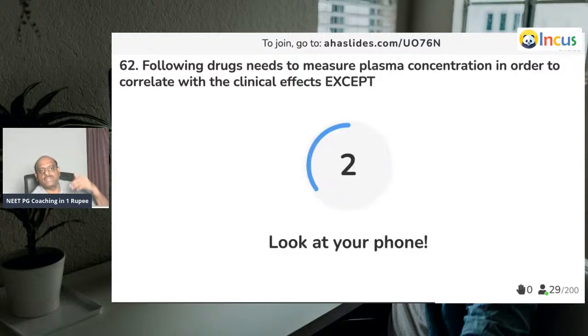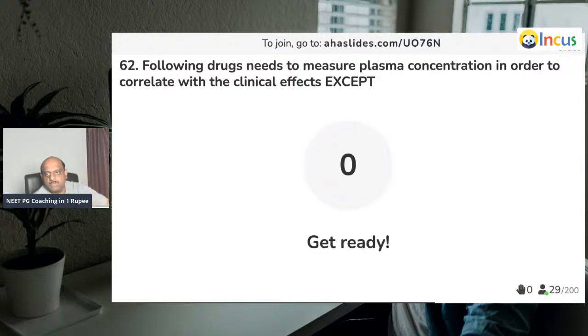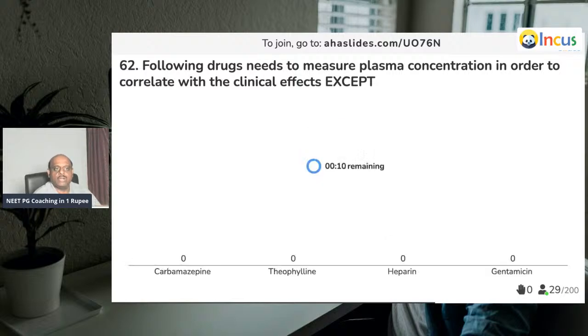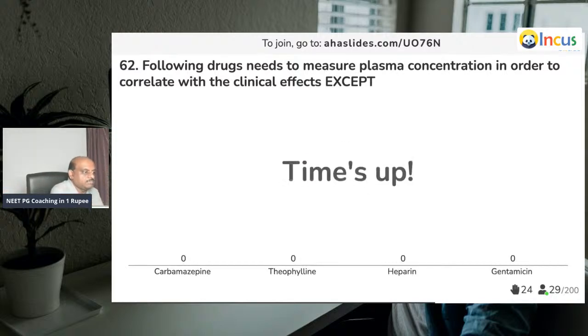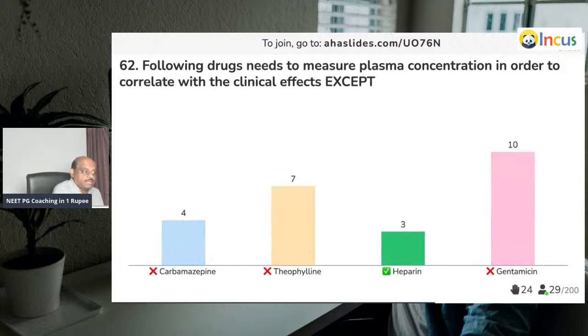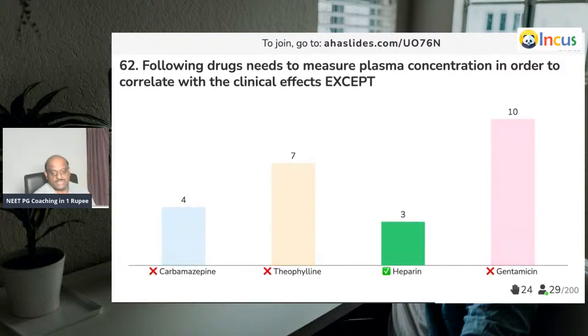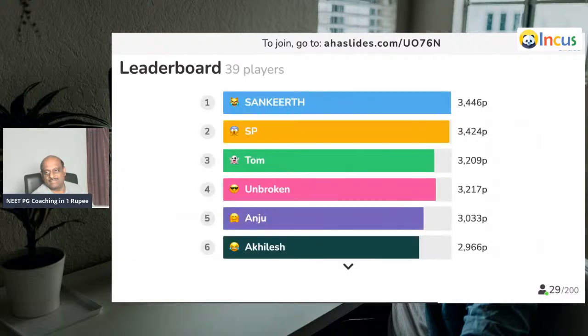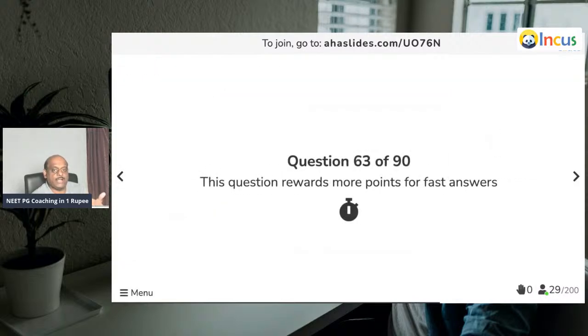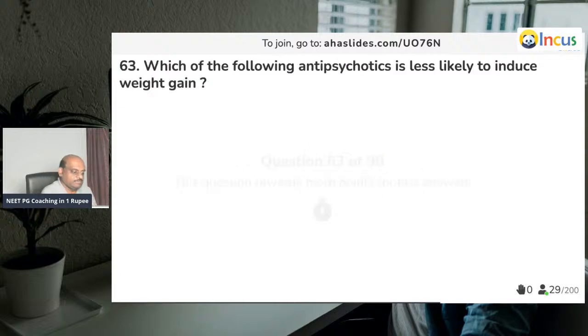The following drugs need plasma concentration measurement in order to correlate with the clinical effects, except. Which drug needs plasma measurement? Yes, we don't do it for heparin. Oh, easy question. So you should know what the therapeutic index is. Question number 63.